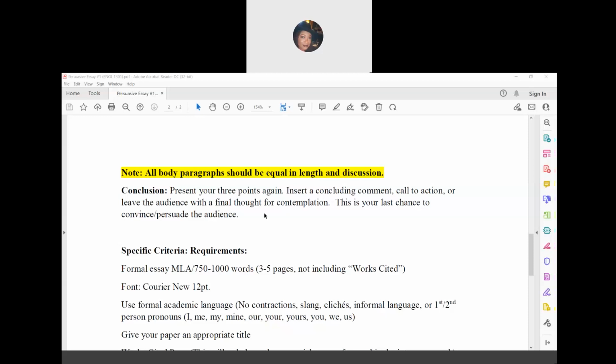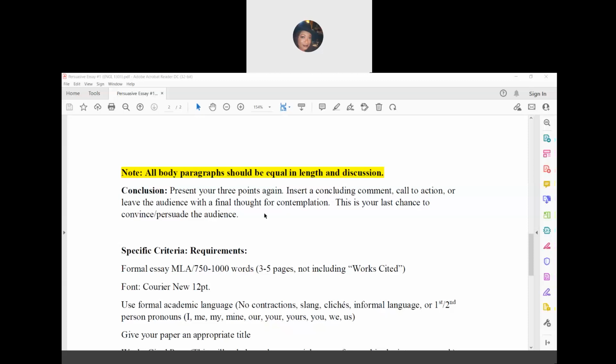Last is your conclusion paragraph. You're going to reiterate or present your 3 points yet again. You're going to insert a concluding comment. This could be a call to action. This could leave the audience with a final thought of contemplation. You could also place the issue on a larger scale.